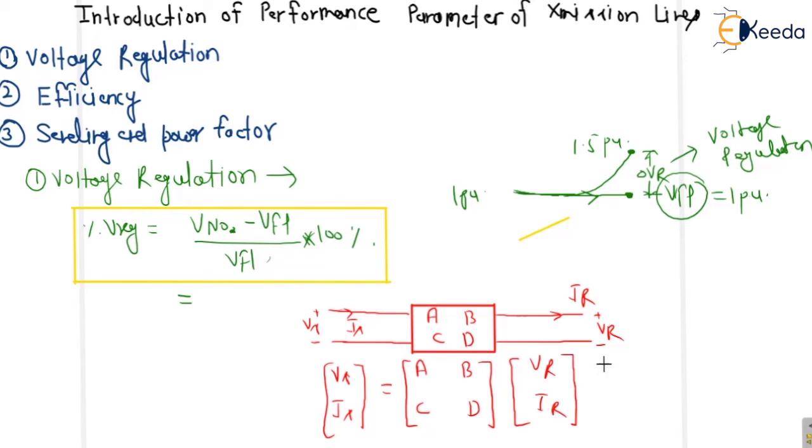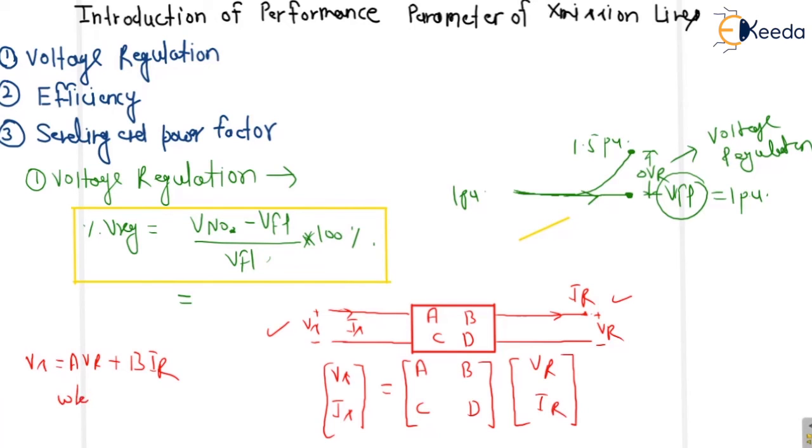So what is no load basically? This IR, the current, is flowing, which means some load is connected. It is not open circuited. I have just represented it here, same as input, same as output. So what is the meaning of no load first? We can write the equation from here: Vs is equal to A into VR plus B into IR.